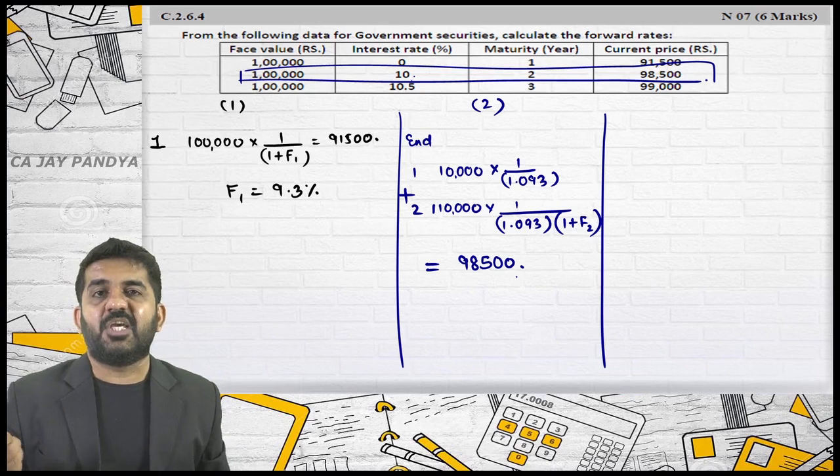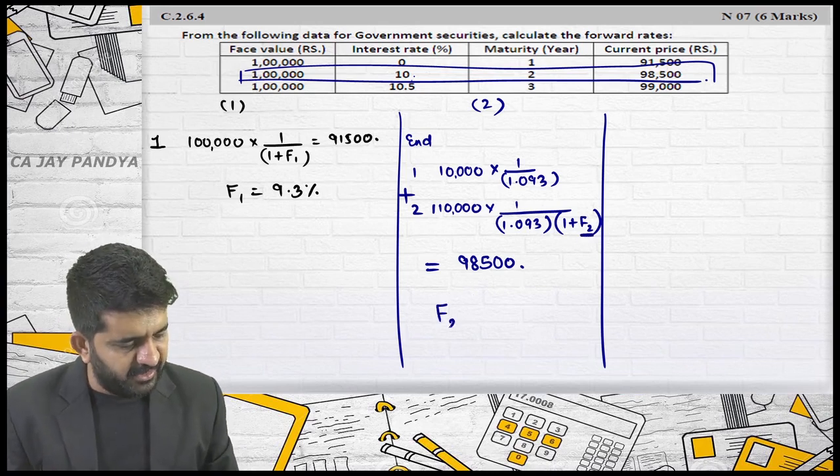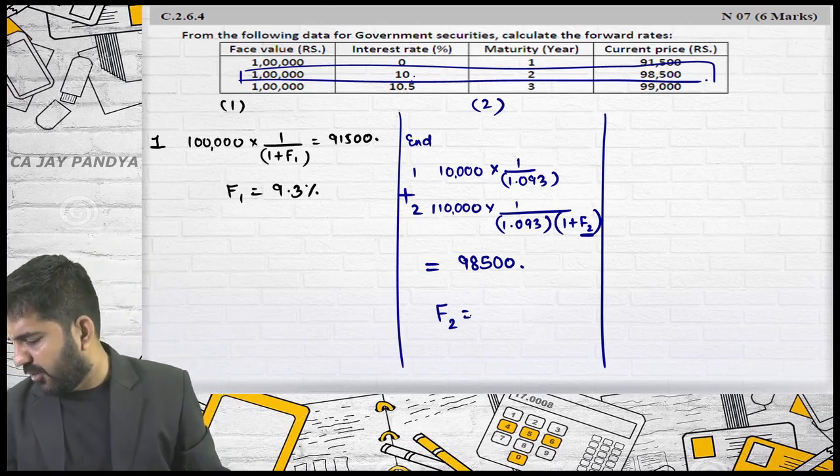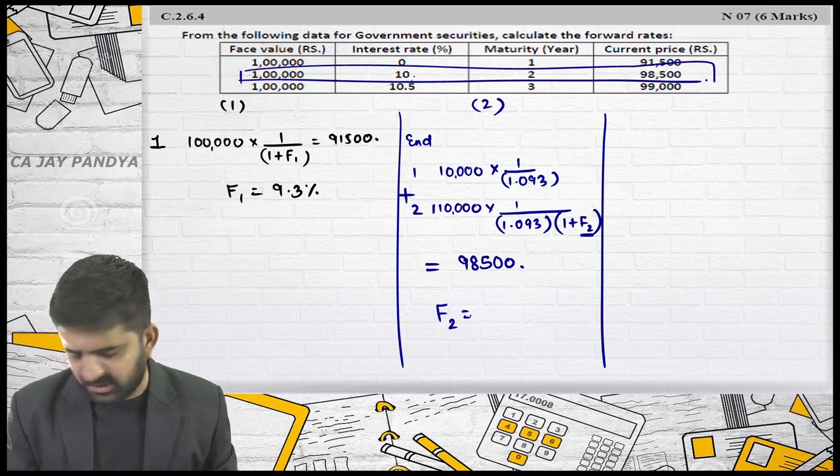98,500. In this equation also there is only one rate which is not found out. You can find it out. I am directly writing it from book. Forward rate for second year will be 12.63%.